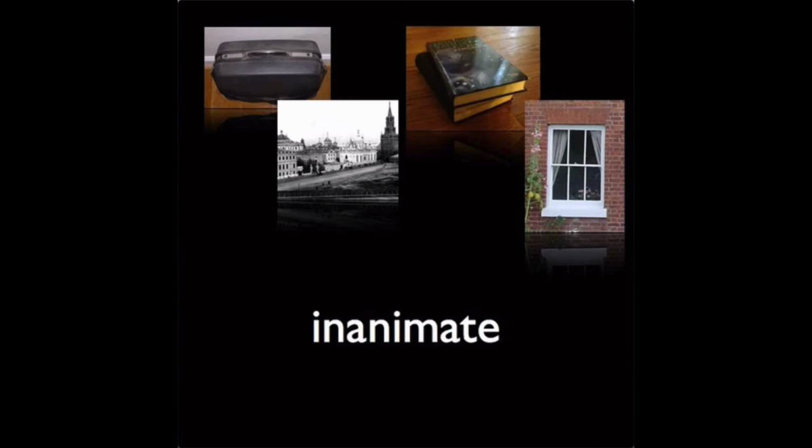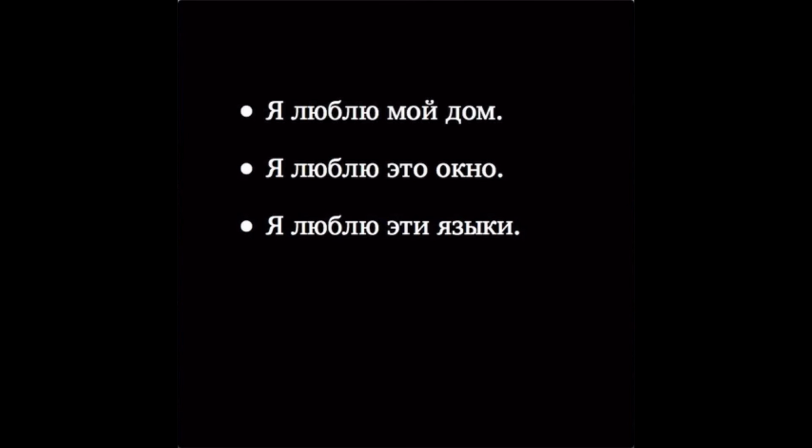Let's look at some examples. Я люблю мой дом. A house, дом, is inanimate, so дом doesn't change. Я люблю это окно. The window isn't alive, so окно doesn't change. This will apply to all plurals as well. Я люблю эти языки. Languages are not animate, so языки looks just like the nominative plural языки.